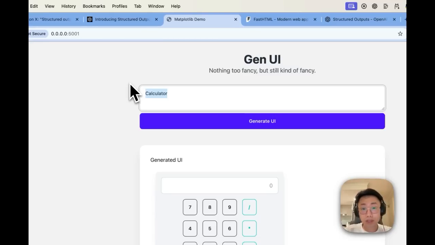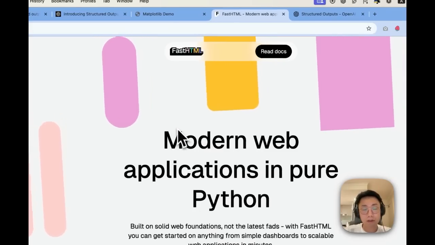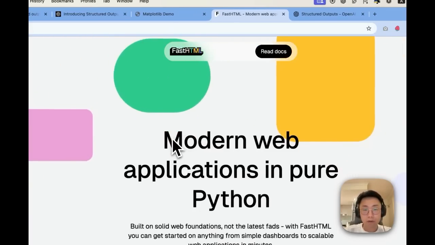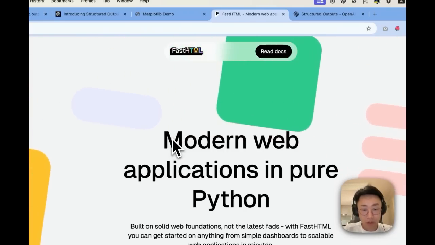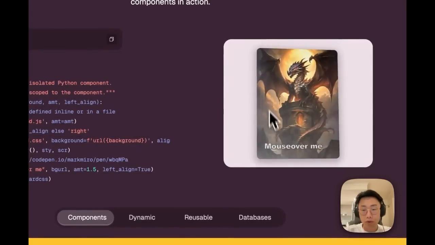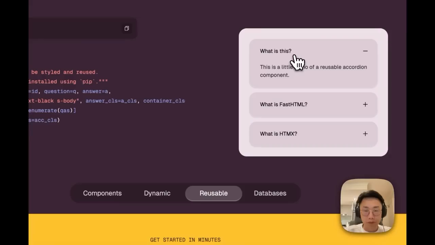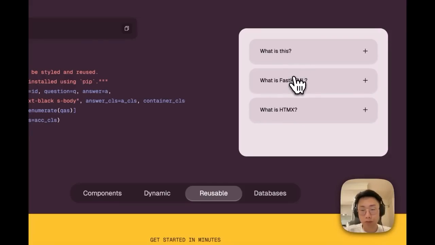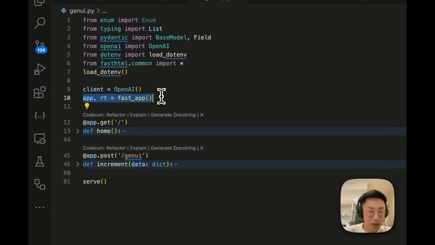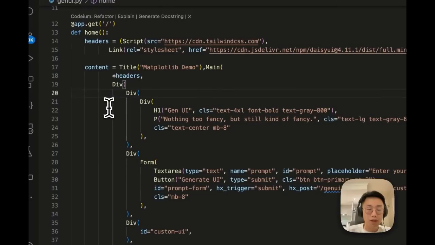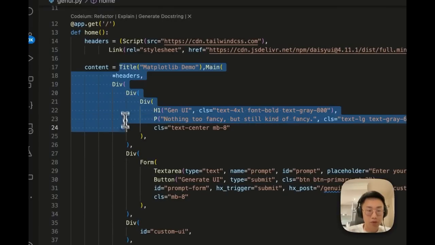And I also built something similar in Python, utilizing the FastHTML library. So FastHTML is a new library that allows you to build full-stack web applications using Python. You can build a UI component with complex interactions directly in Python, which is great news for many people who are not familiar with JavaScript. So to use FastHTML, you can basically set up an app server very easily, with different sorts of endpoints. You can easily create the HTML format by using those tags.